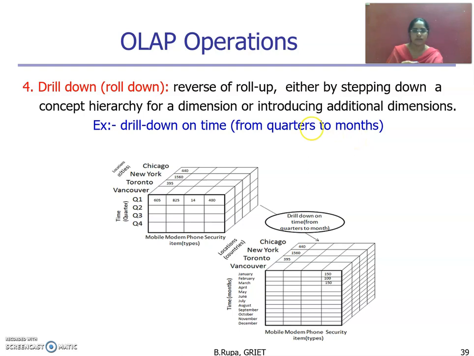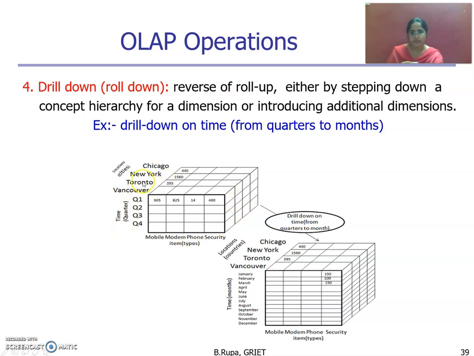The concept hierarchy for time generally has years. After years we have quarterly information, then we move into months, then into days also. Here we are at one level of time, the next level of this time will be months, and the next level of months will be days. Like that we are climbing down, moving into the next lower level of the corresponding dimension.